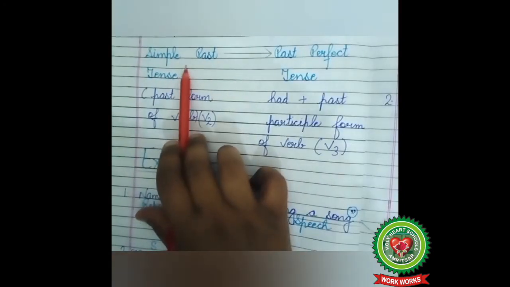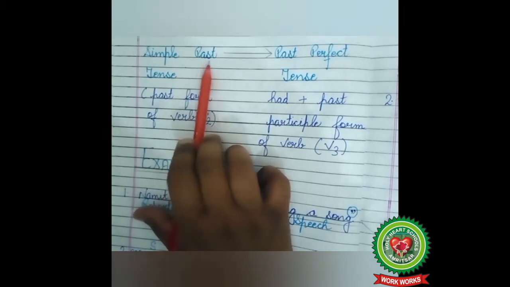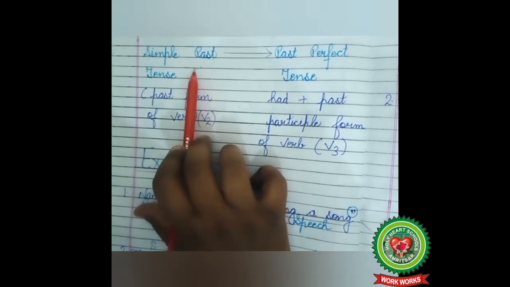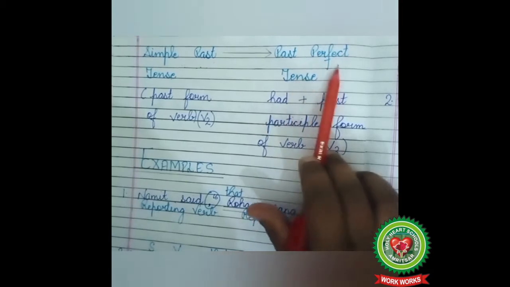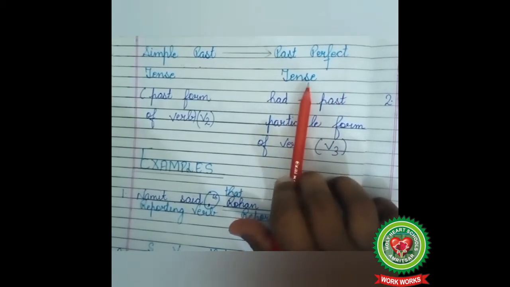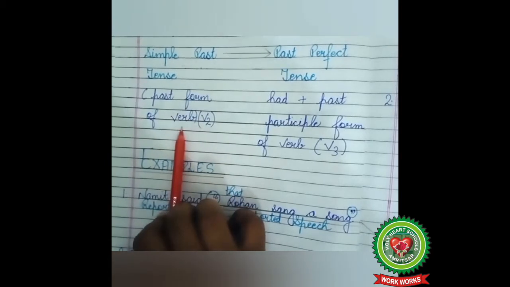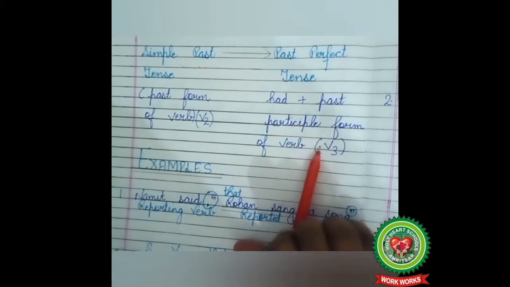Children, now we are going to discuss our next rule, that is simple past tense. Children, if the reported speech is in simple past tense, it changes into past perfect tense. And the rule of simple past tense is past form of verb. So past form of verb will change into had plus past participle form of verb. Okay, children. Now let's discuss some examples.